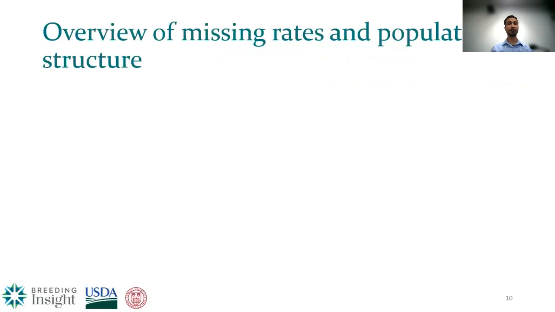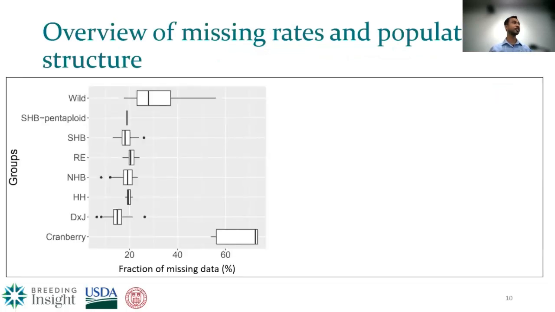So the first thing we looked at was whether the marker panel worked well or not, how much of the missing marker loci we found. So this is a summary box plot. As you can see from the box plot, the y-axis represents different groups of blueberry that were used, and the x-axis represents the fraction of the missing data. As expected, we have high missing data for cranberry, which is a distant species, but for others, we had relatively less number of missing marker loci or missing fraction.